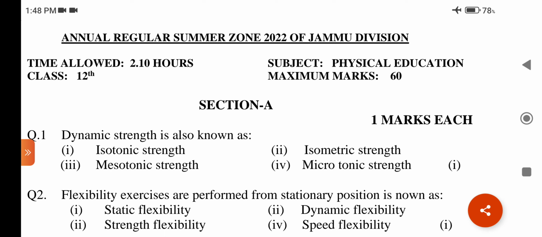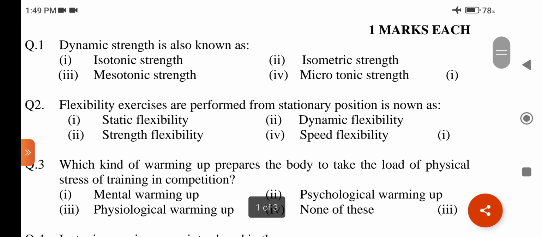Question number 2. Flexibility exercises performed from a stationary position are known as: option first, static flexibility; second, dynamic flexibility; third, strength flexibility; fourth, speed flexibility. Answer is option first, static flexibility.